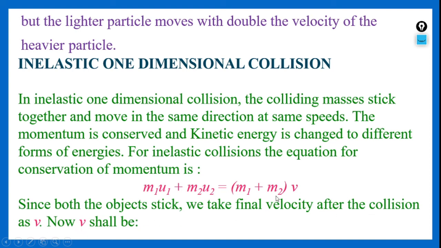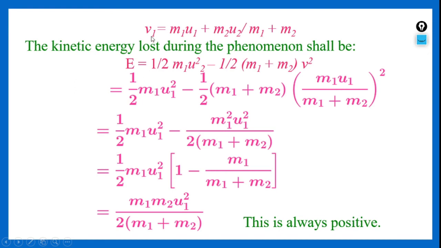Now we will calculate v from this equation. So v is equal to (m1 u1 plus m2 u2) by (m1 plus m2). The kinetic energy lost during the phenomenon shall be equal to, we know, E is equal to half m1 u1 square minus half (m1 plus m2) v square.